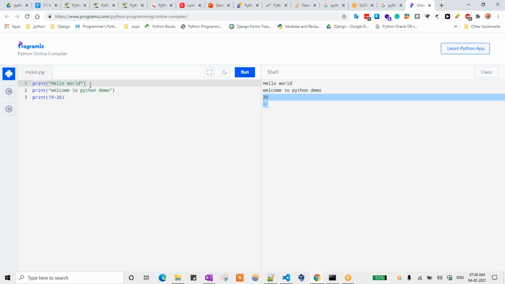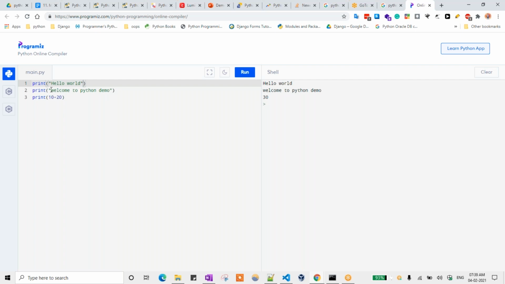If there is some syntax error, it will stop the execution at the first line itself. It doesn't move to the next line. Here it is showing the error: syntax error, end of line while scanning string literal. That means the string we have started with double quotes is not ended with anything, so that is why it is throwing the error. If I keep the double quotes and run the code once again, it will run. You get hello world, welcome to Python demo session, and then 30.